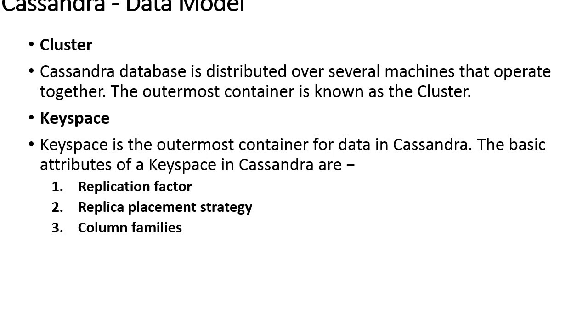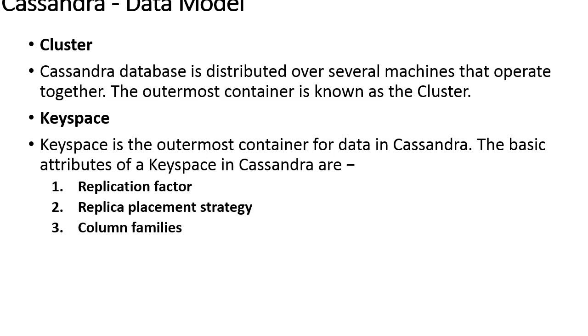Key space is the outermost container for data in Cassandra. The basic attributes of the key space in Cassandra are, first, the replication factor. This is the number of machines in the cluster that will receive copies of the same data. Second, the replica placement strategy.